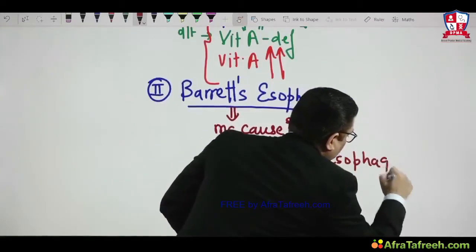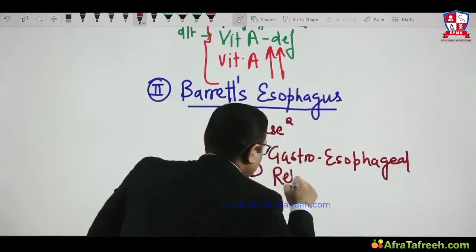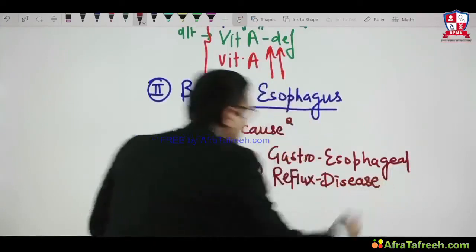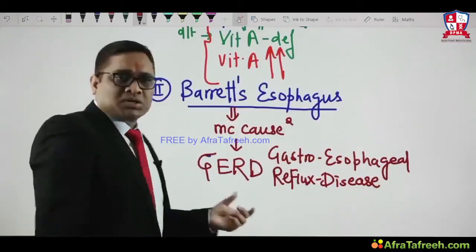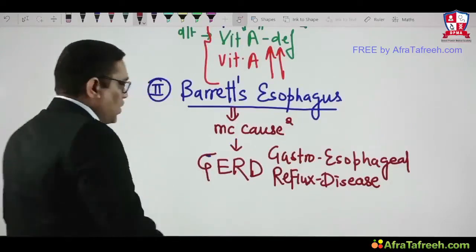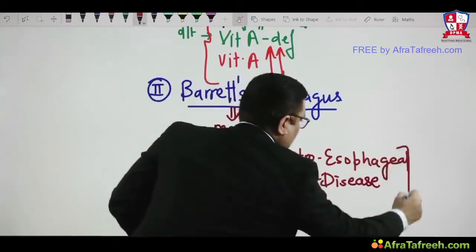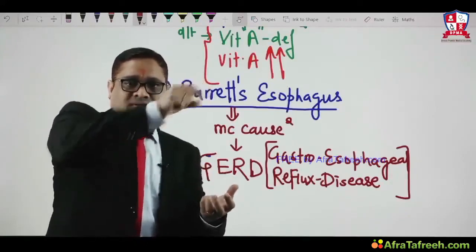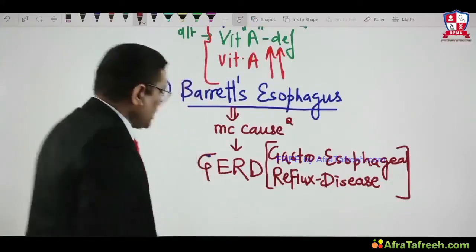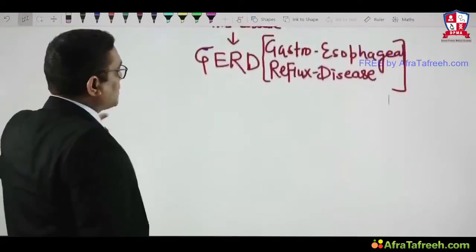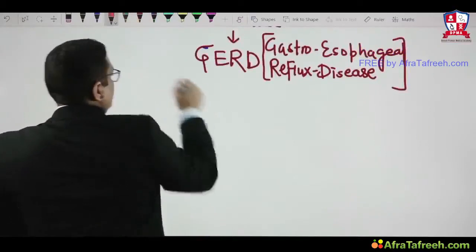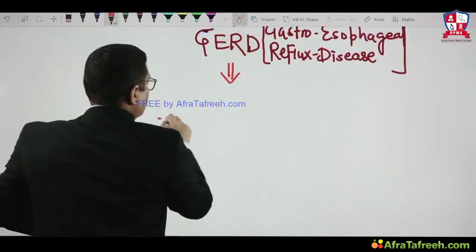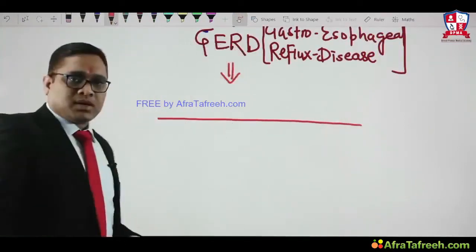Gastroesophageal reflux disease is the most common cause of Barrett's esophagus, right? What happens in gastroesophageal reflux disease? Already I have told you, there will be reflux of acidic content from the stomach into the lower one-third of the esophagus. So because of this reflux, what will you notice when you see a biopsy of the esophagus?